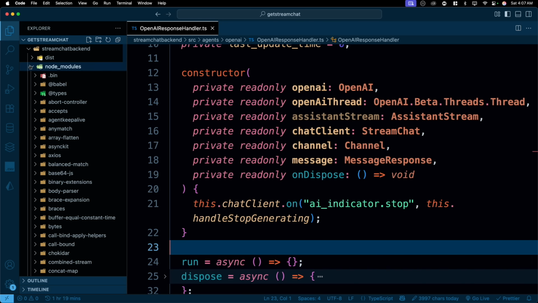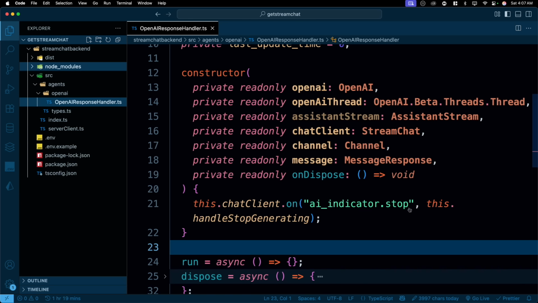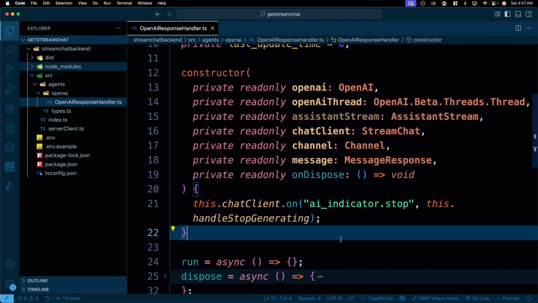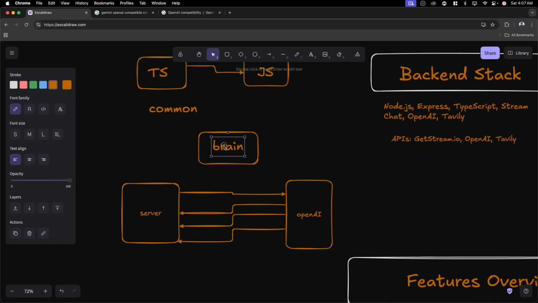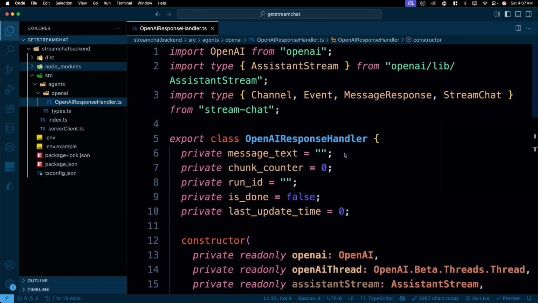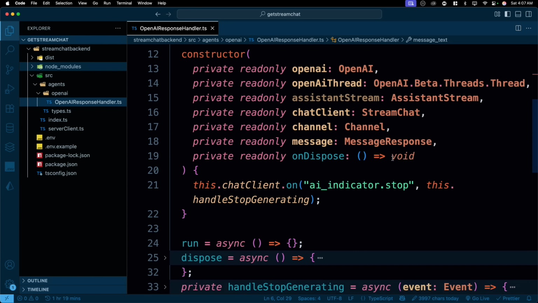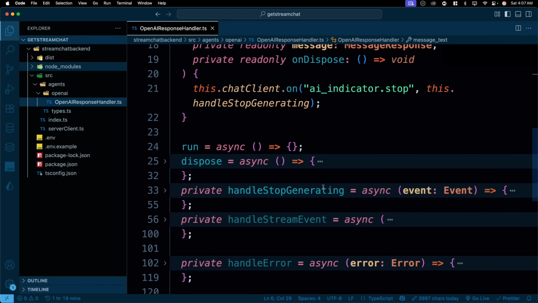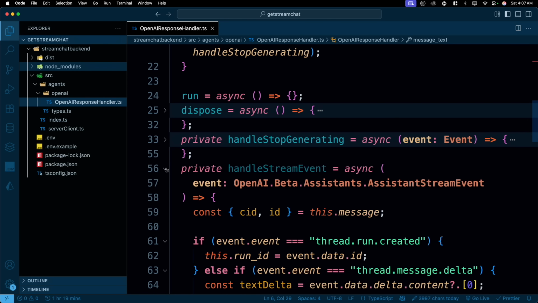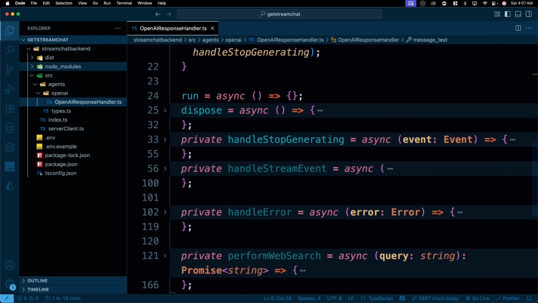By the way, I need to close this node module. Enough of diving into this one. And from the next video, this is all the heavy lifting part. Remember, I told you this is the brain part. So yeah, the brain is now being designed. All that we're going to handle now is that sometimes we're calling dispose, sometimes we're calling stop generating, sometimes we are calling handle the stream, and all these details, nothing much.